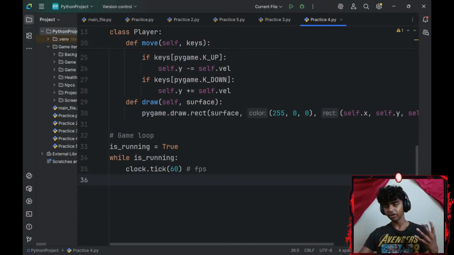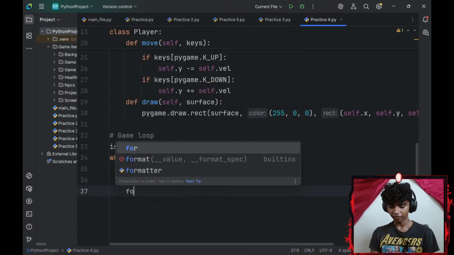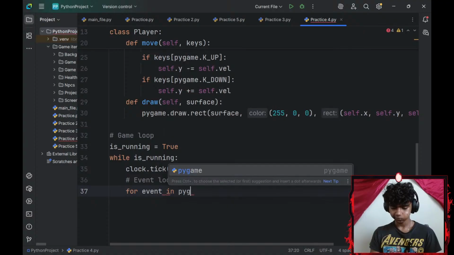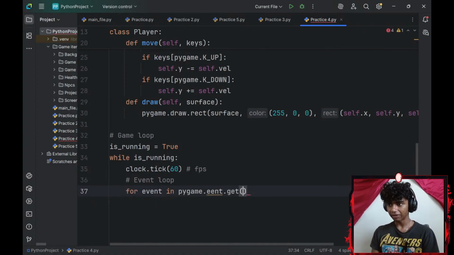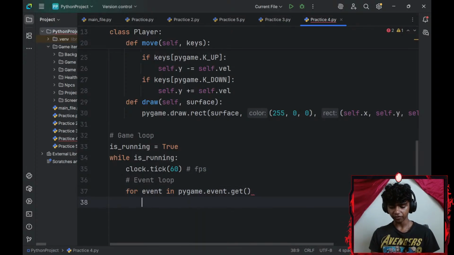And then let me iterate over all my Pygame events. To do that, I'll go with an event loop, and then add a for loop. So for every event in pygame.event.get, there we go. This gets all my events. I'm going to be looking for a specific type of event.